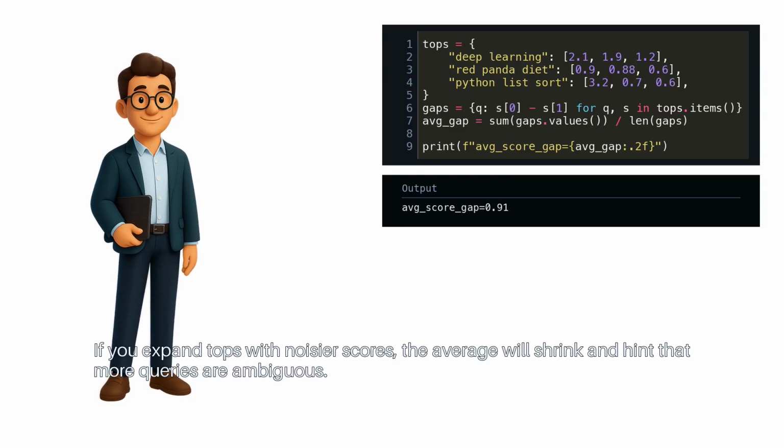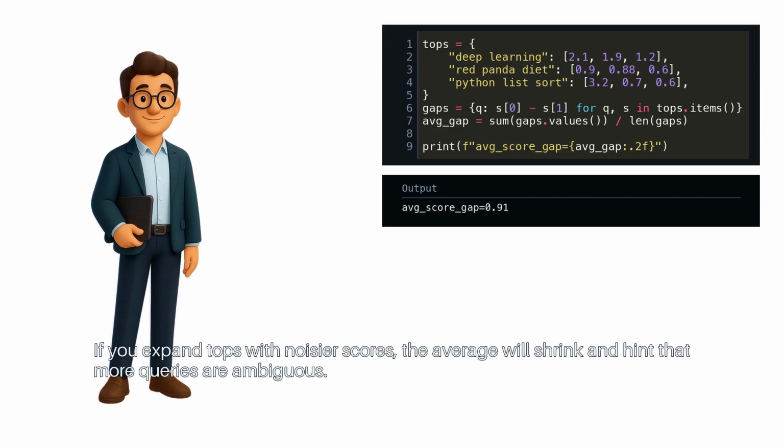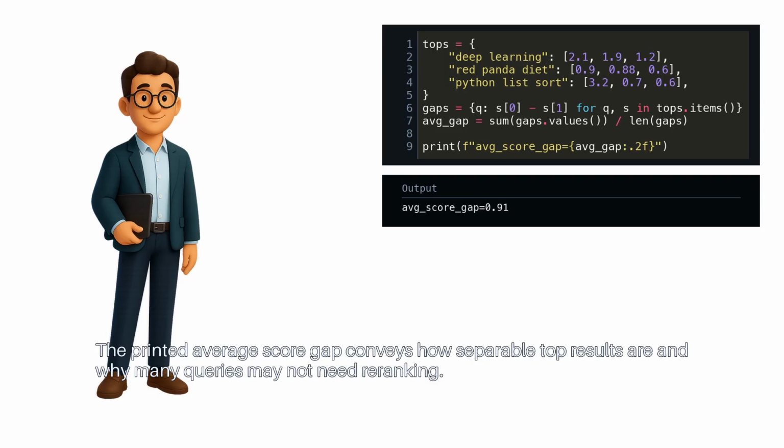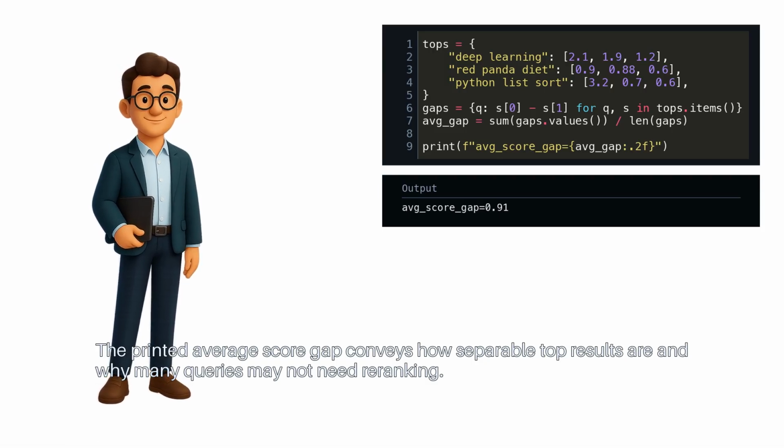If you expand tops with noisier scores, the average will shrink and hint that more queries are ambiguous. The printed average score gap conveys how separable top results are and why many queries may not need re-ranking.